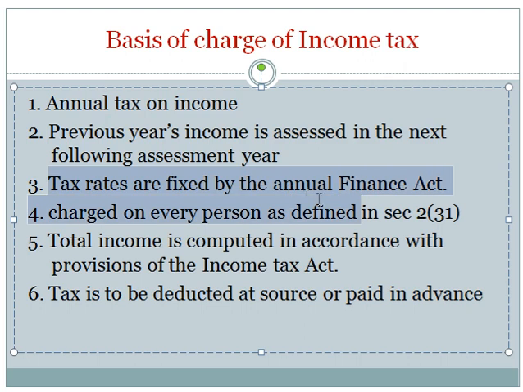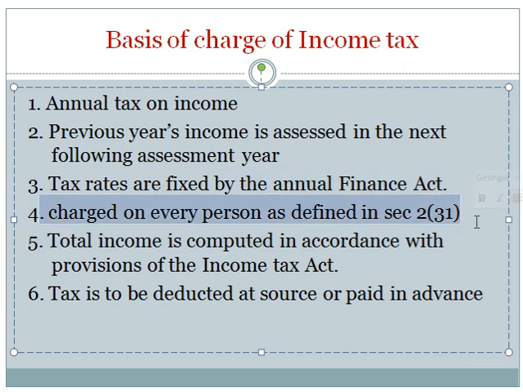Then third, tax rates are fixed by the Annual Finance Act. The rate of tax is fixed in the Annual Finance Act passed in Parliament. So, the rate of tax of the current year may be different from the rate of tax of the previous year. The assessee is liable to pay tax on the assessment year based on the rates applicable to the previous year, because income earned during the previous year is assessed in the assessment year.